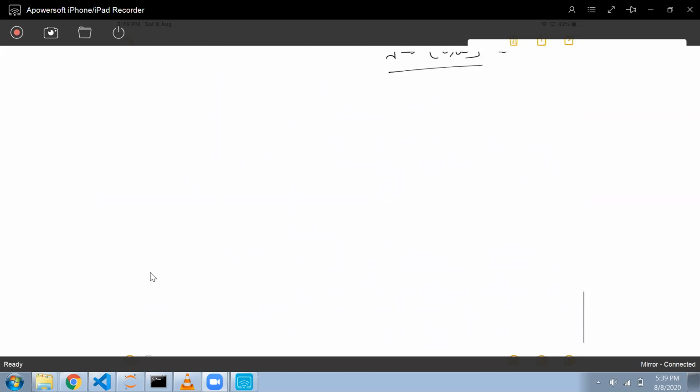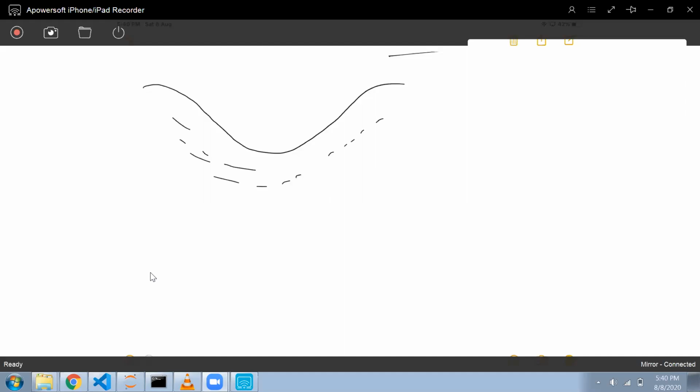Okay, let me try to show you these things graphically. Imagine a surface, a 3D surface. I'm not able to draw a 3D surface, but imagine a 3D surface.